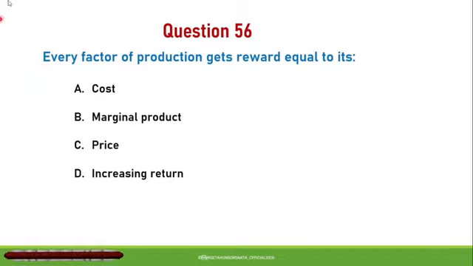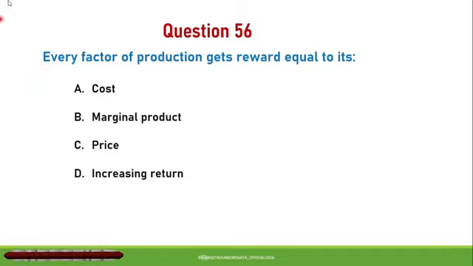Next question, question number 57. In general equilibrium theory, the economy has reached Pareto optimality when A. Society's initial endowment is distributed equally among all individuals. B. No one can be made better off without making someone else worse off. C. Society's initial endowment is distributed fairly among all individuals. D. Every firm is enjoying a profit.